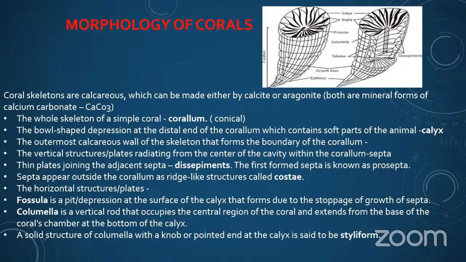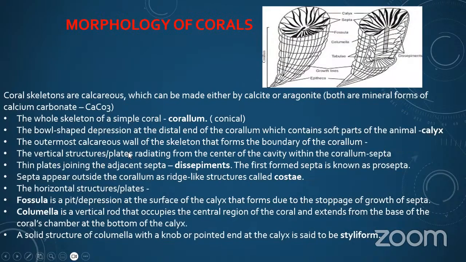The whole skeleton of a simple coral is the corallum, which is conical. The bowl-shaped depression at the distal end of the corallum, which contains the soft part of the animal, is the calyx. The outermost calcareous wall of the skeleton forms the boundary of the corallum.